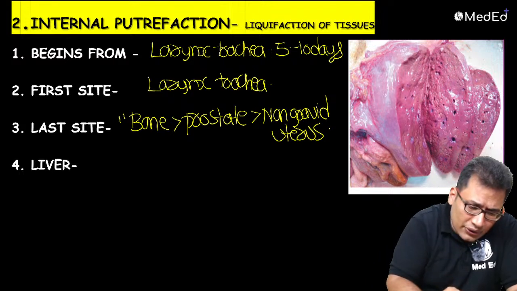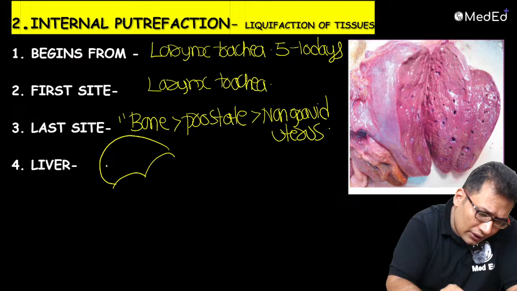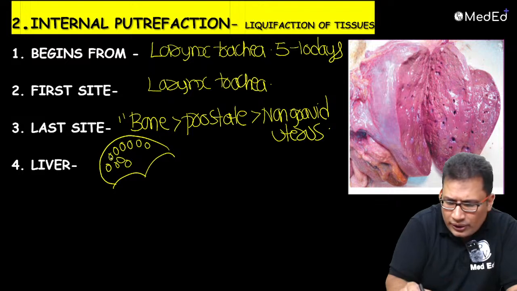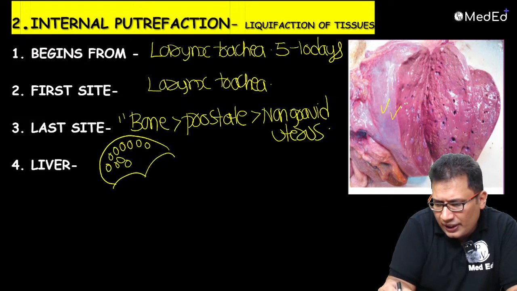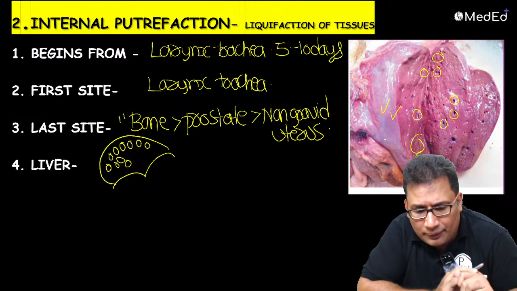Liver. So in case of putrefaction, liver shows some characteristic finding. So when you see liver, there will be fat globules like this. You can see in the picture also here. In this picture also you can see there are some fat globules inside the liver. Can anybody identify what is the finding in the liver in case of internal putrefaction?